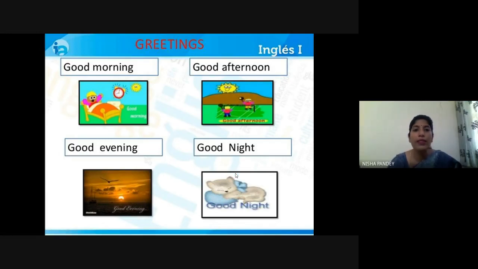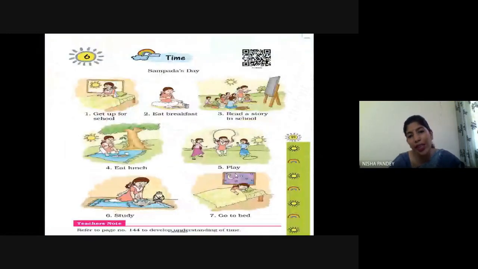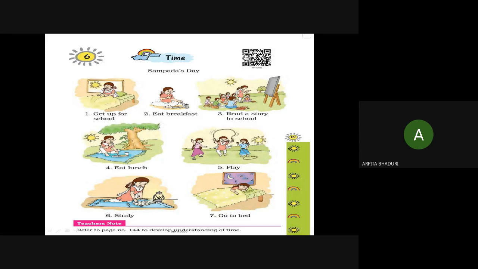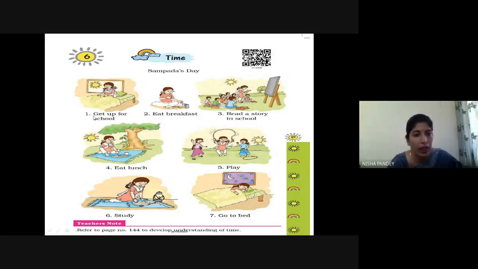So let's see our chapter, children. Here we have different activities related to time. First you can see the picture, a girl, and what can you see at the back side of the window? Sun, you can see. Yes, ma'am, it is daytime, ma'am. Sun is there. It's daytime and she is in the bed, so maybe she is getting up for school. You also get up for school when we have school, right? So it's morning time, and in morning time we wish good morning.